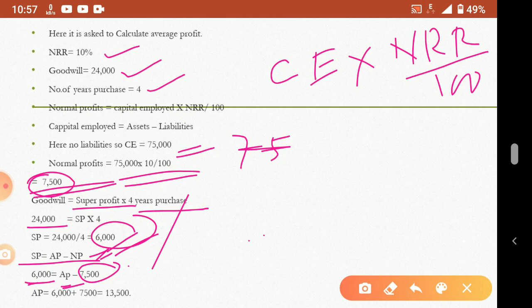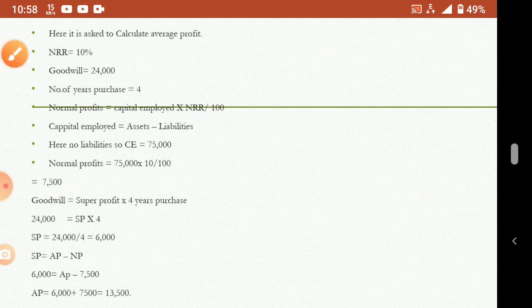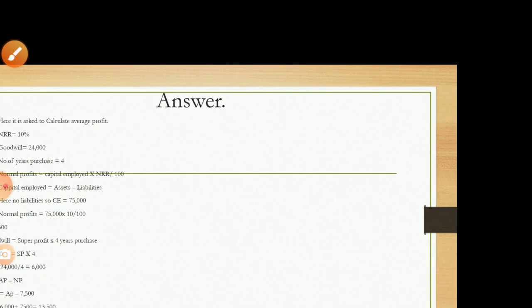6,000 will go this side, so 6,000 plus 7,500, so it will be 13,500. That is average profit. Understood? Average profit is equal to 13,500. So you can use your intelligence in solving equations. Put a non-figure so that you will get the unknown figure. Understood? Okay, so this is the super profit method.